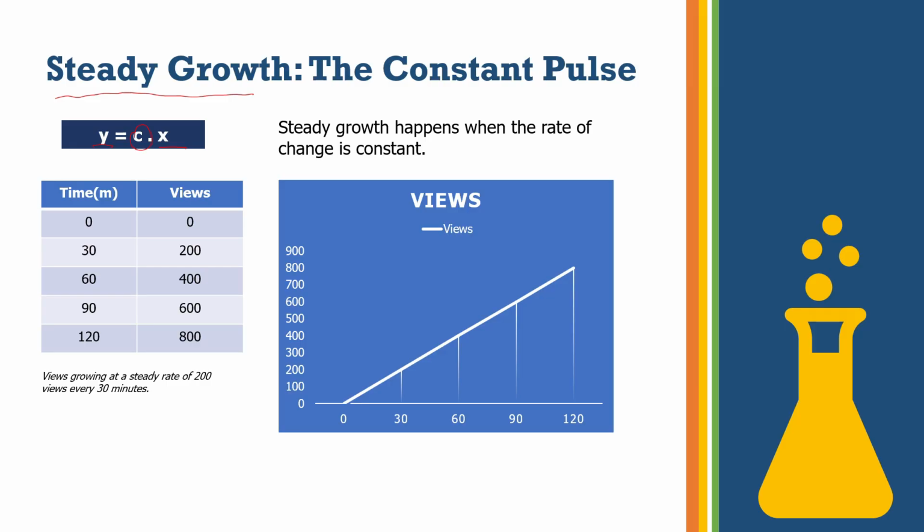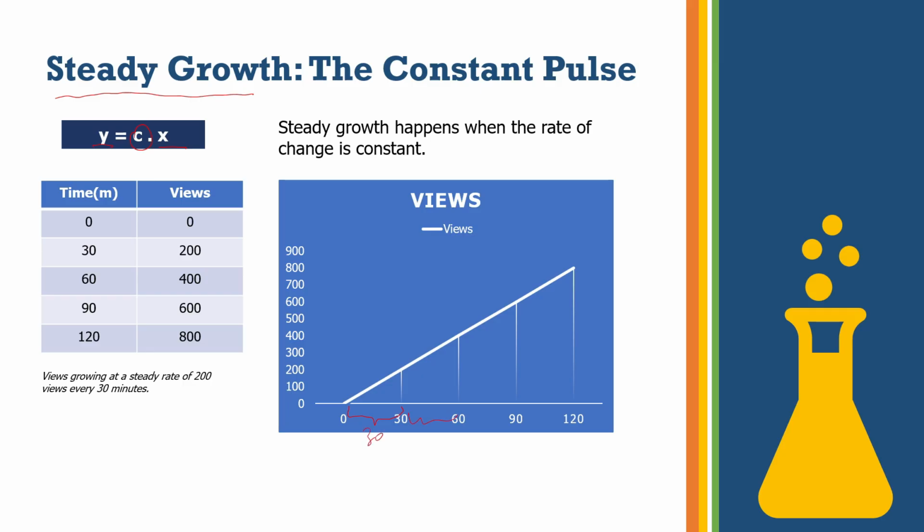Let's take the example of the video that we have posted going viral. If you look at the numbers here, you can see that over a period of time, at the 30-minute mark, you have 200. At the 60-minute mark, you have 400. That means the unit of action that is taking place is set to 30.